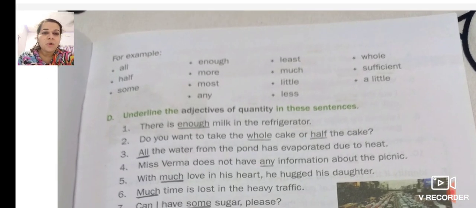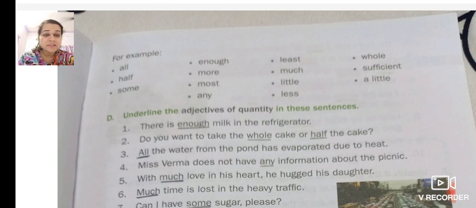Like all, half, some, enough, more, most, any, least, much, little, less, whole, sufficient, a little. Now you will see that all, half, some, enough, those are also adjectives of number, and these are also adjectives of quantity.